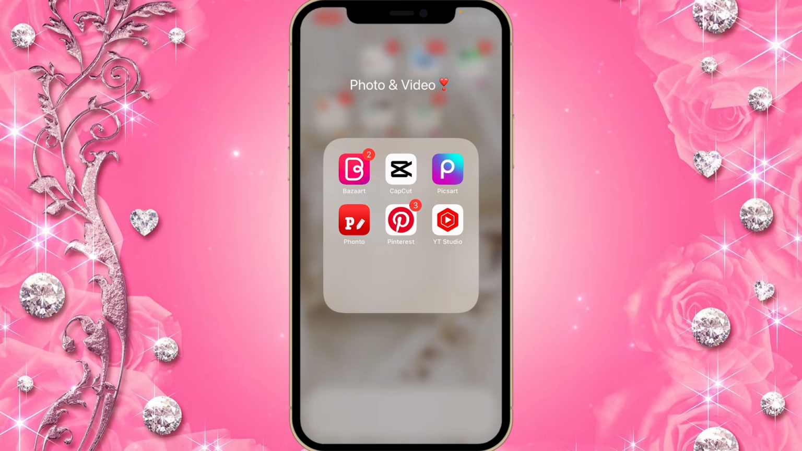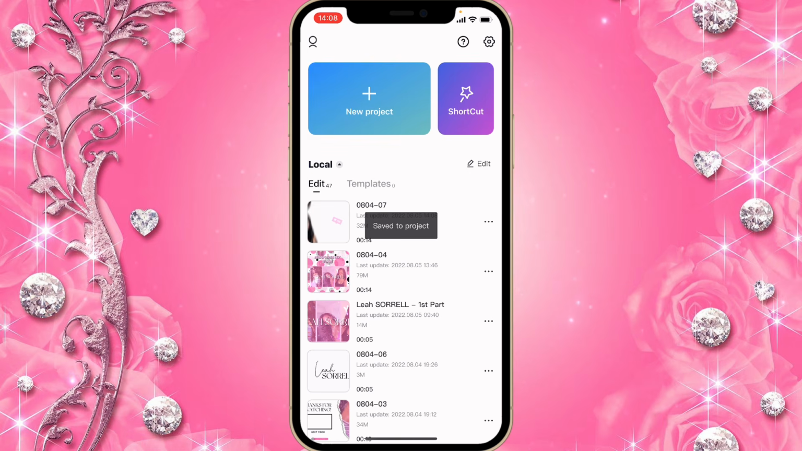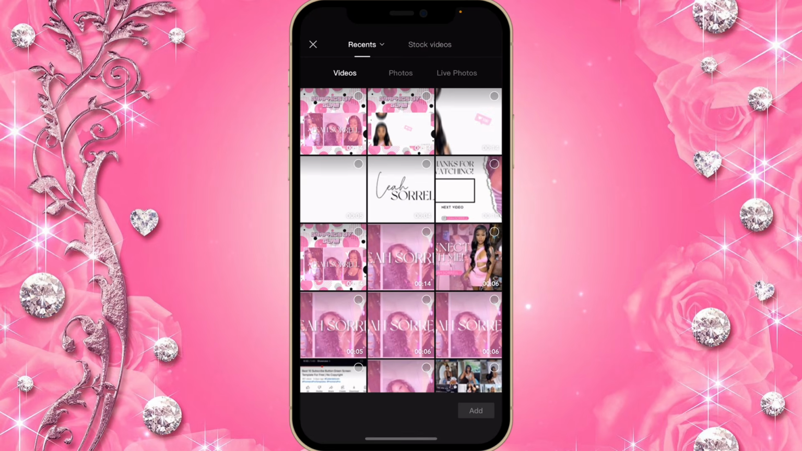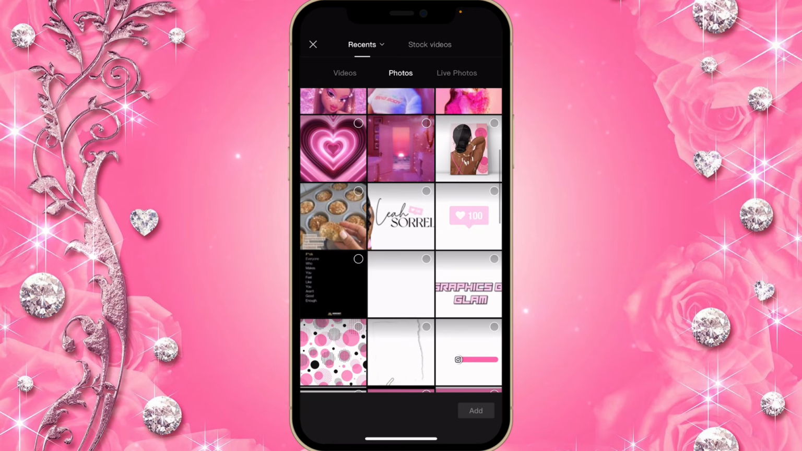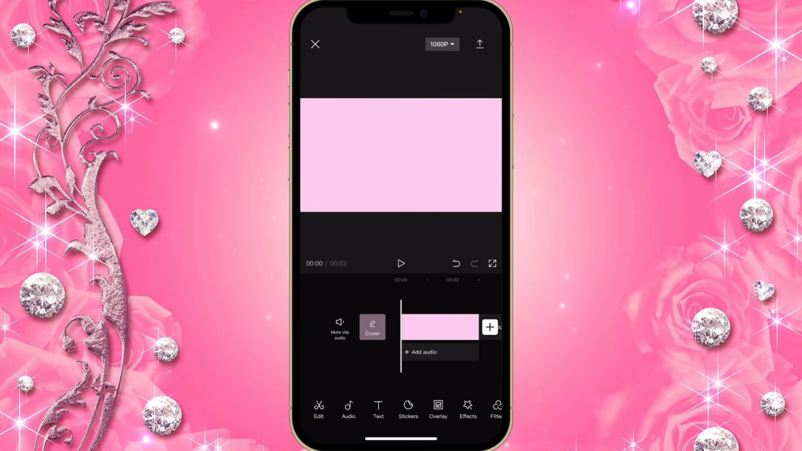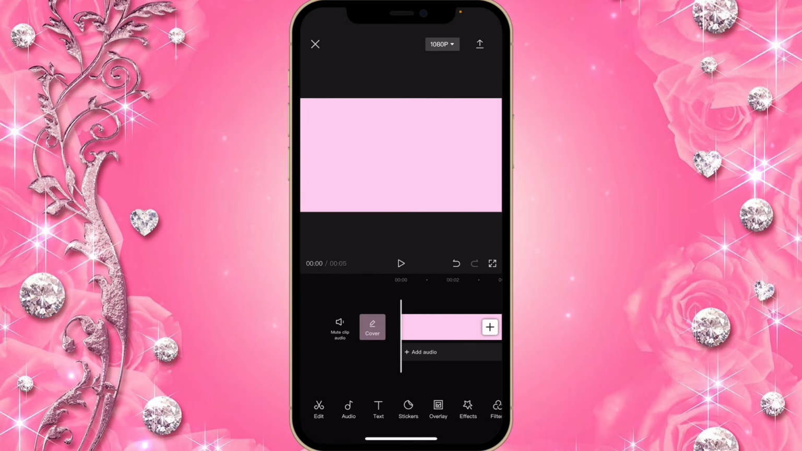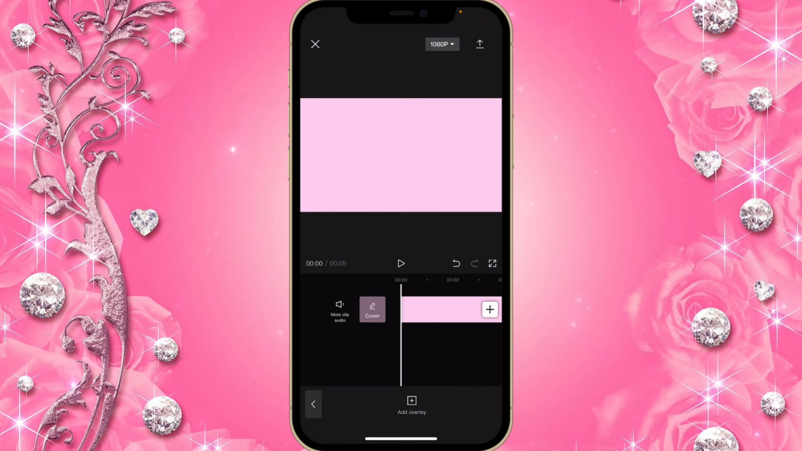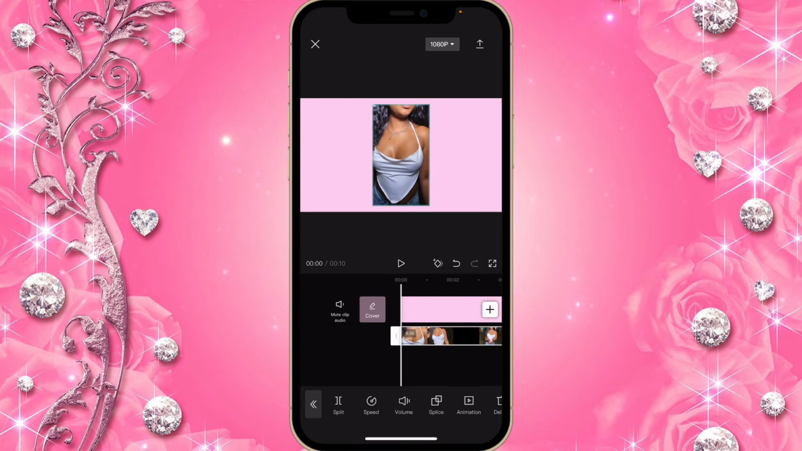Then now we're gonna go to the app called Capcut. You're gonna click on new project and then go to photos and then get the picture you just saved from Phonto. So now you're gonna click on the slide and you're gonna make these at least 4 seconds. And then now you're gonna select 3 videos of your choice and you're gonna upload them one at a time by clicking on overlay and then videos and then choosing your video.